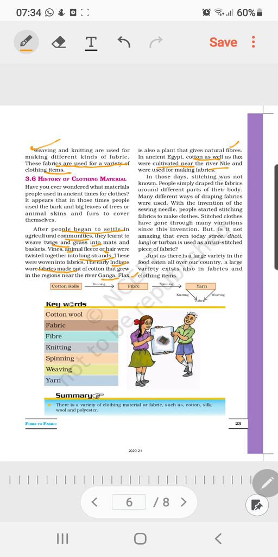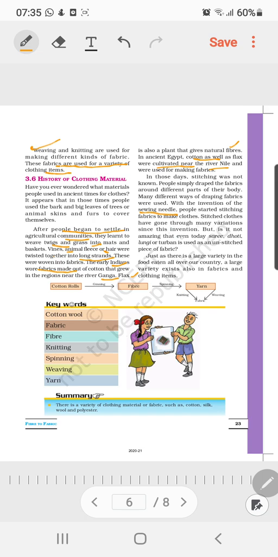So in those days stitching was not known. People draped the fabrics around different parts of their body. Many different ways of draping fabrics were used. With the invention of the sewing needle, people started stitching fabrics to make cloth.